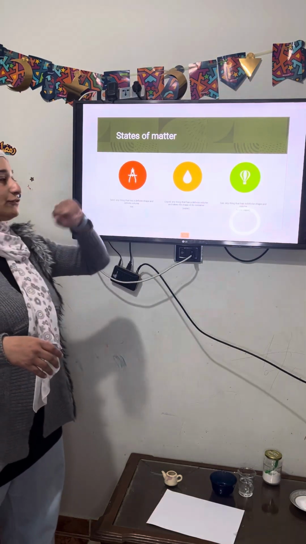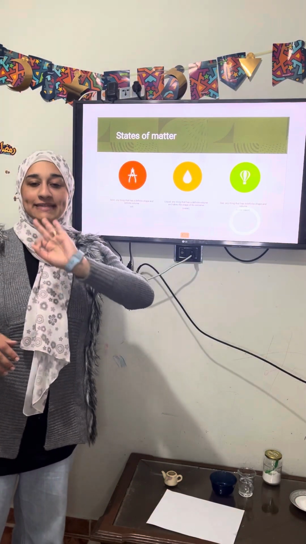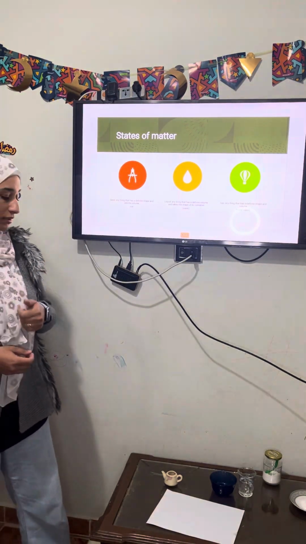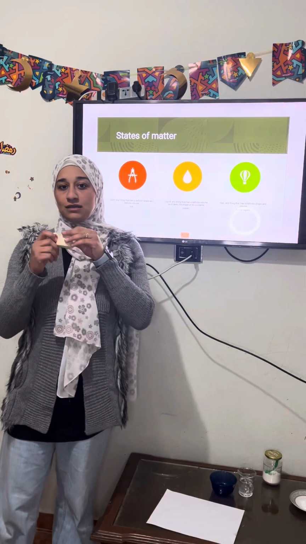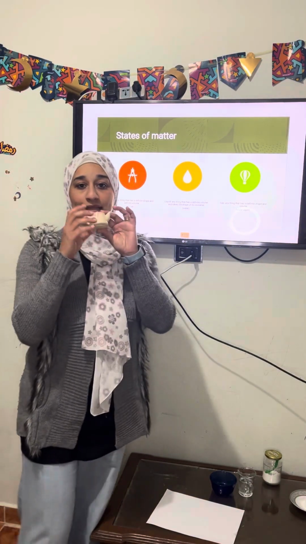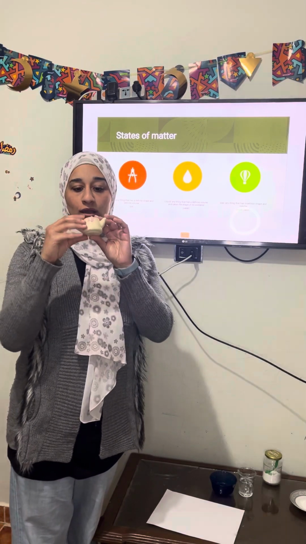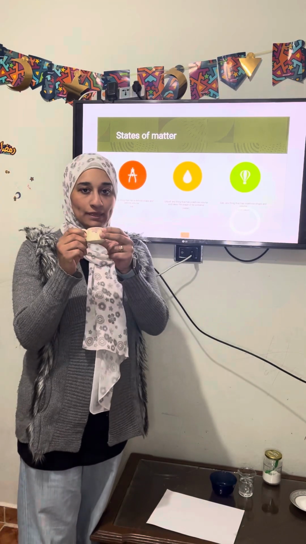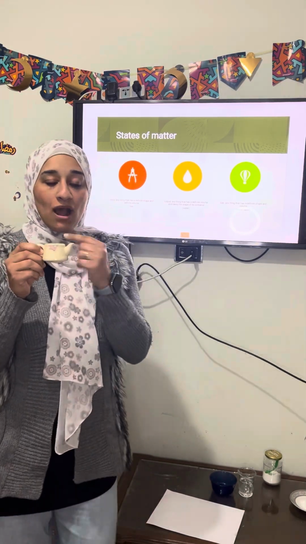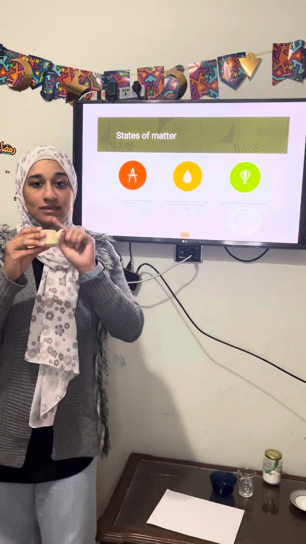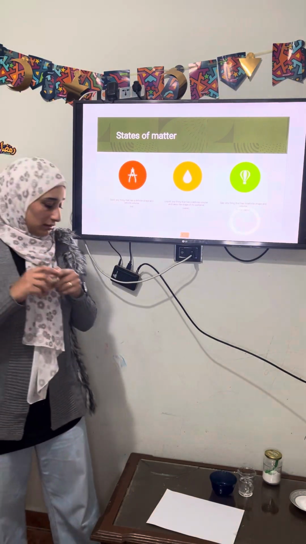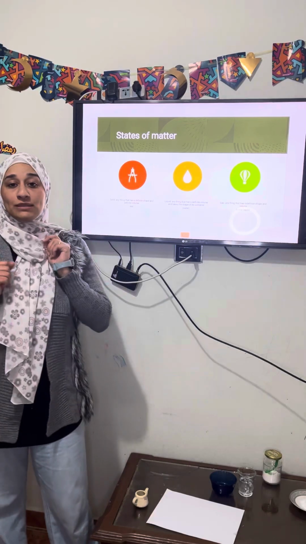Let's remember the states of matter. We have 3 states of matter: liquid, solid and gas. Number 1, solid, like this. This is a solid matter. The solid matter has a definite shape and definite volume. I can't change this shape or this volume. Like an ice cube, this is a solid matter. Like a watch, this is a solid matter.